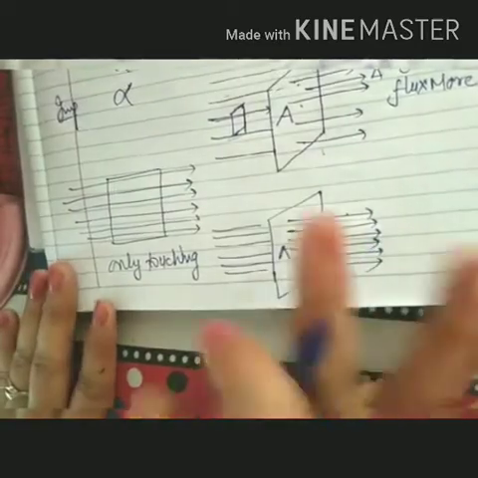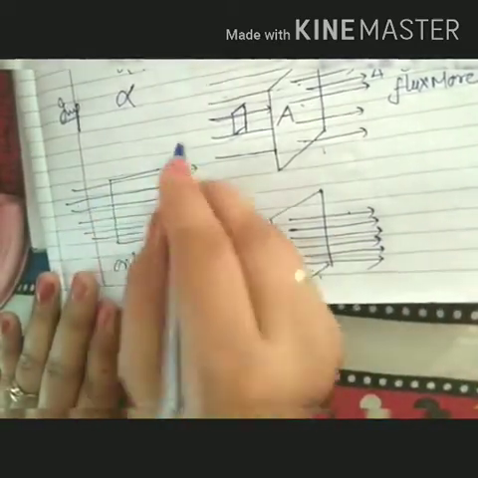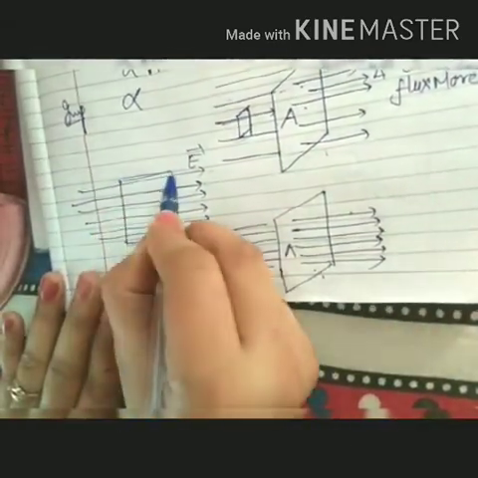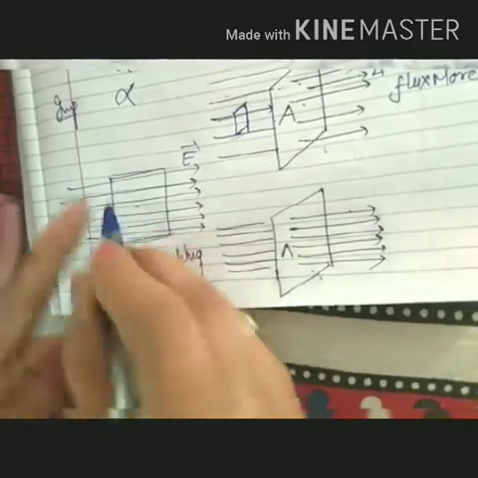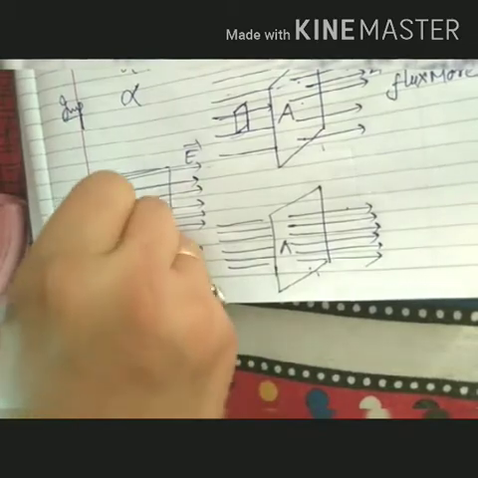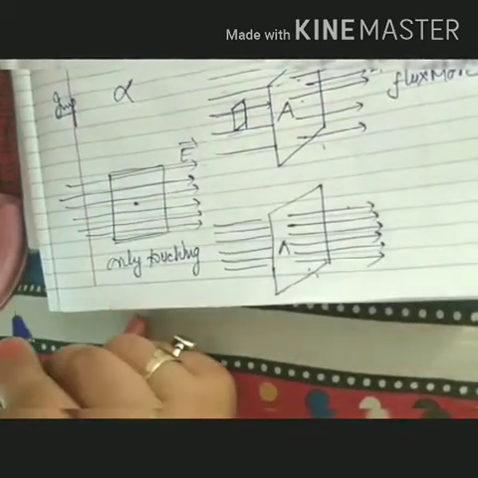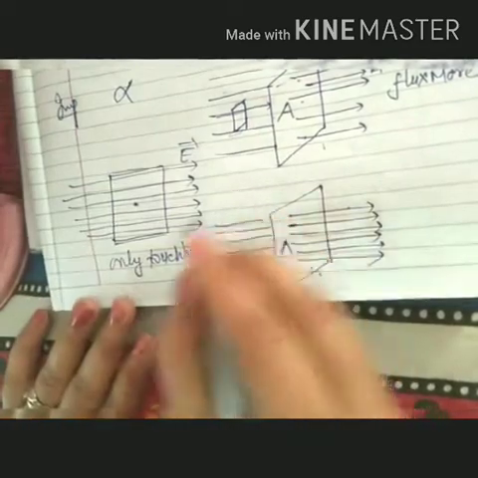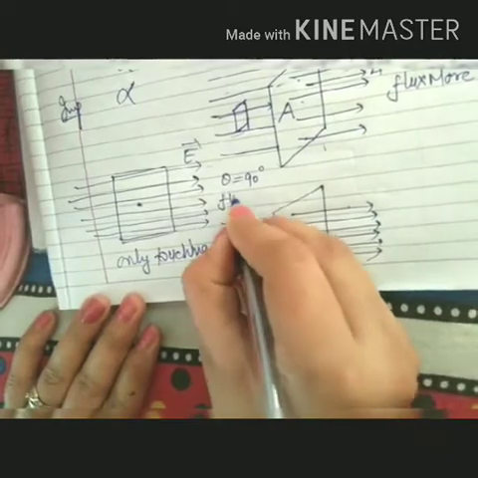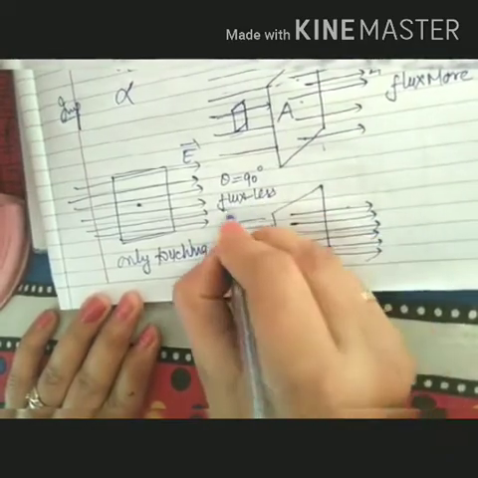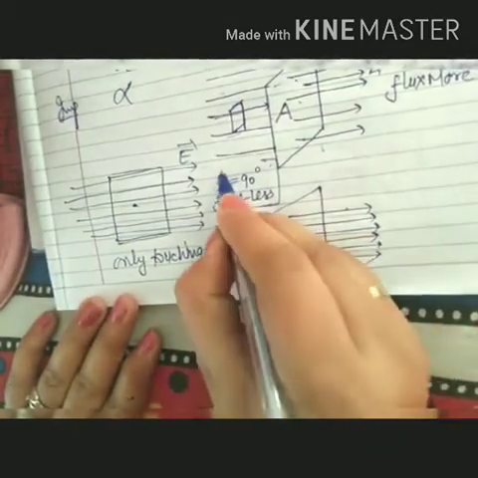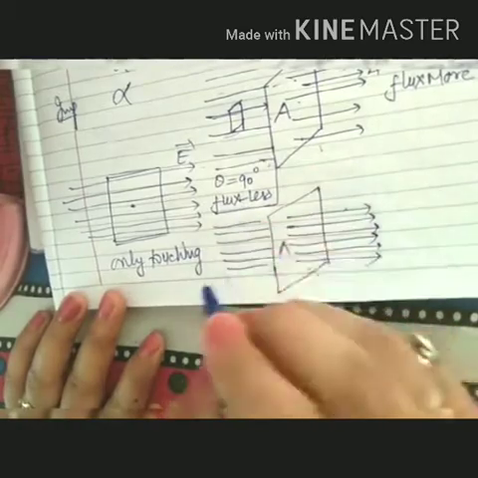But for the second case, when they are touching, electric field is along right, and for this the area vector will be perpendicular to the area, in outward or inward direction. It means in 3 dimensions, along the z-axis perpendicular to the plane of paper, then in this case theta will be 90 degree and flux will be less. Why less? Because not even one field line will pass. It means flux will be less.